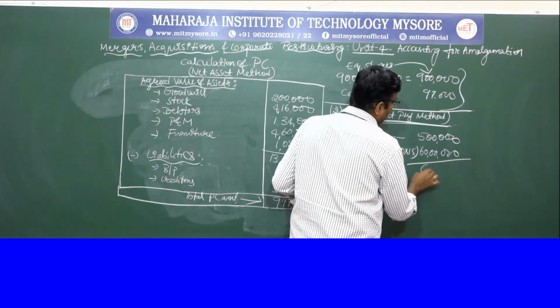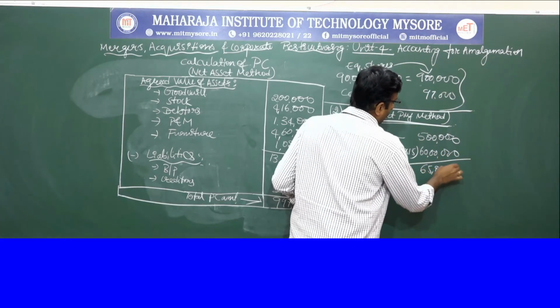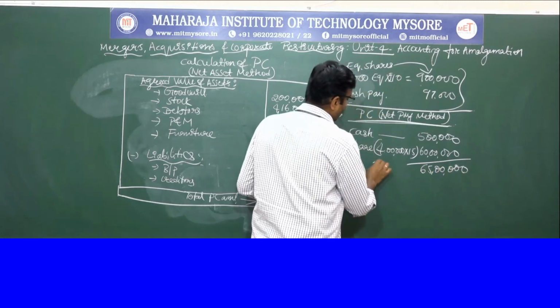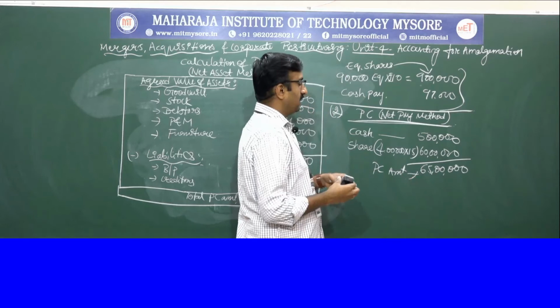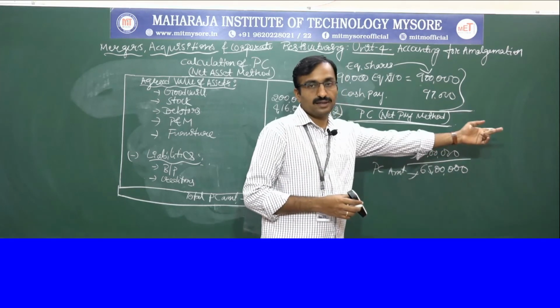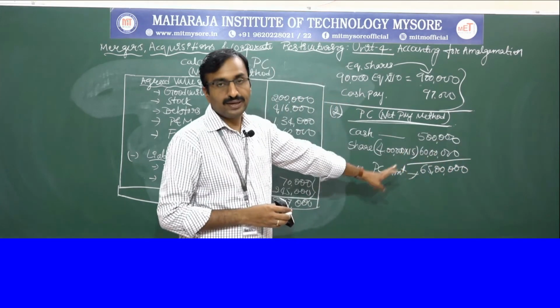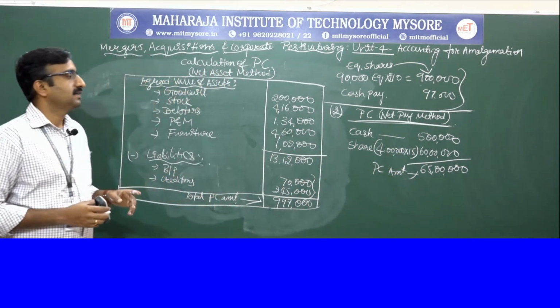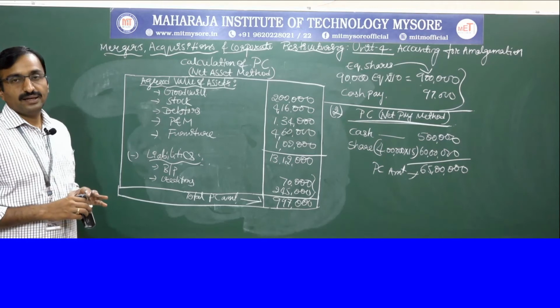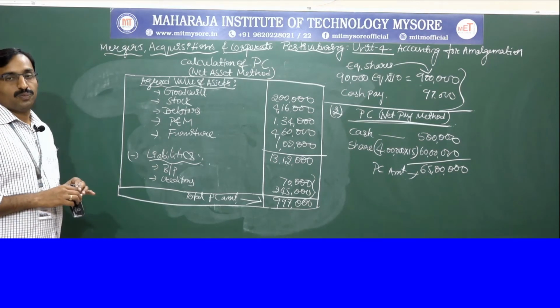So totally it is 65 lakh. 65 lakh is the PC amount. So buyer company is supposed to pay 65 lakh to seller company. So buyer company is P Limited, seller company is S Limited. This is the answer for net payment method problem. Hope you understood.